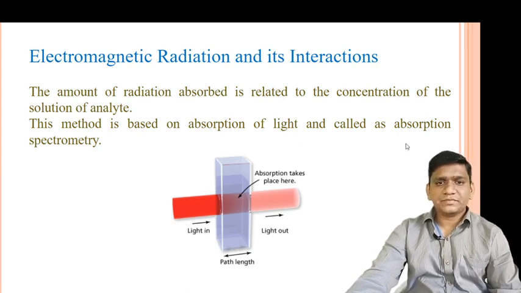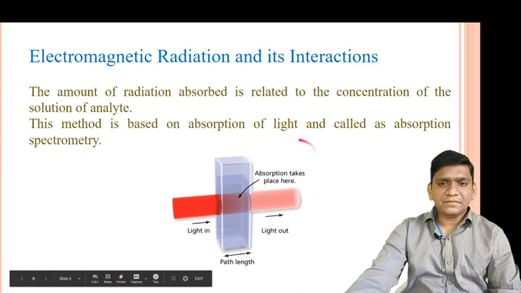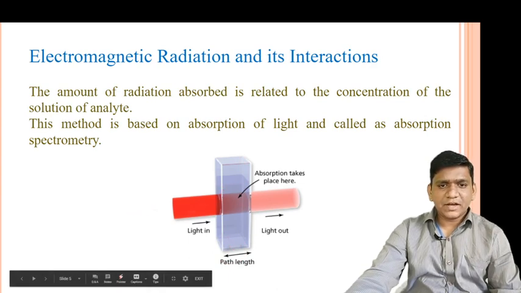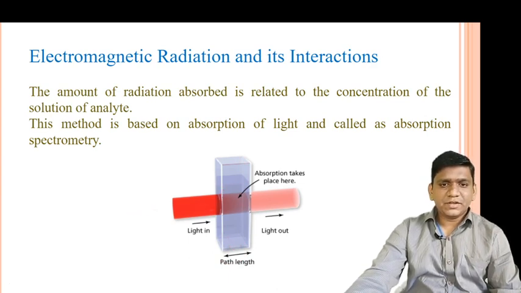So friends, look at this diagram. This is the incident light, which comes from the source, and this is a sample container or cuvette in which the sample is placed. The incident light strikes the sample, and after striking, the sample absorbs some amount of light and some of the light is transmitted.